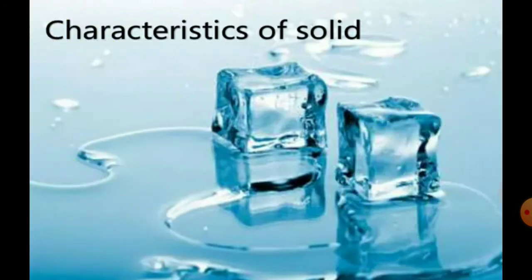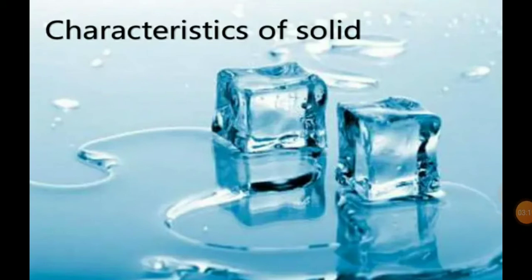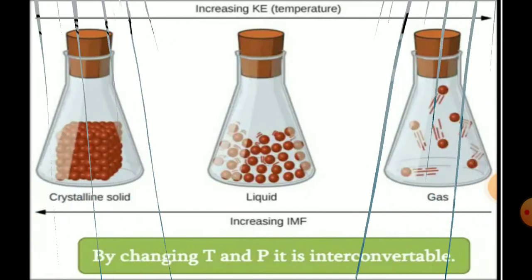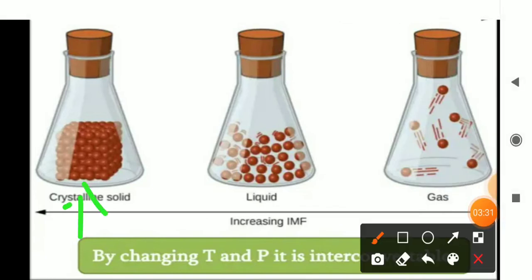Okay, solids possess which of the properties? Okay, let us see the characteristics of solids one by one. Before that, I want to tell you about how the particles are arranged in the different states of matter. How the particles are arranged in solid. Look here, the particles are tightly held with one another. So the free movement of particles is restricted. They are given a particular position and only in that position they can be. They cannot move from their places.